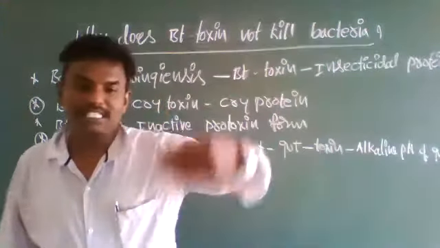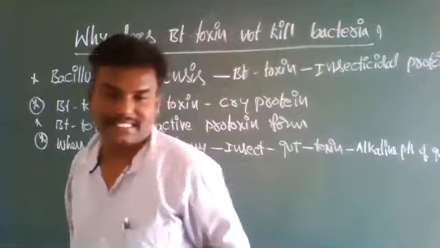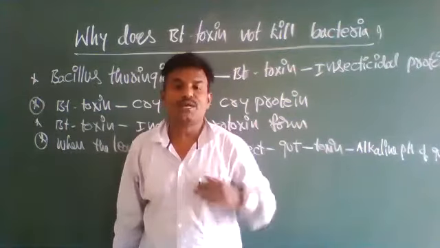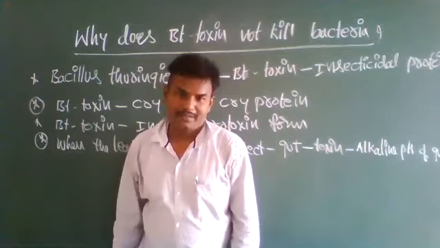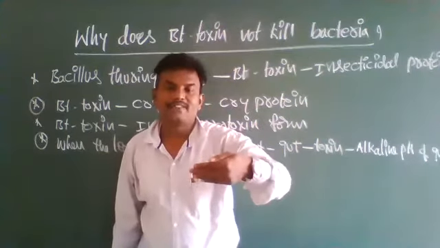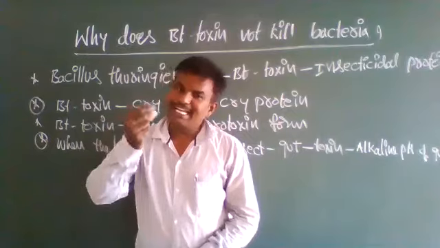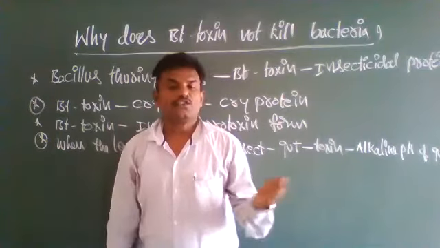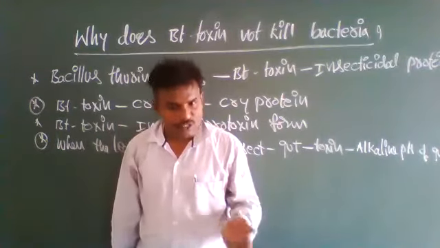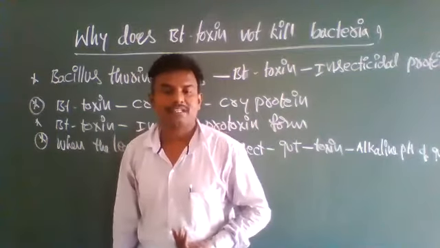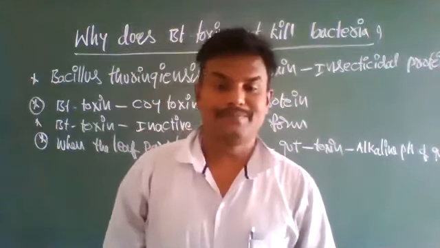In the digestive system of the insects, the inactive protoxin solubilizes into active form, because alkaline pH is there. Due to that alkaline pH, the inactive protoxin dissolves and is converted into active toxin.